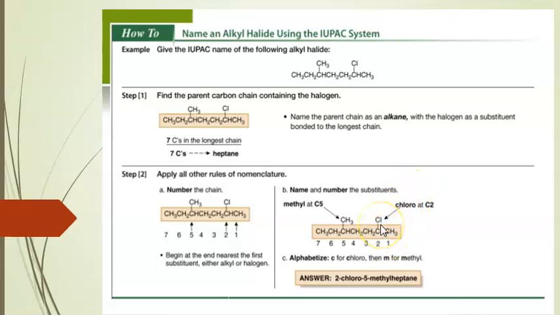Therefore, here chlorine is present, so chloro, and the methyl group is attached to the 5th carbon atom. Therefore, alphabetically we can write the answer as 2-chloro-5-methylheptane.